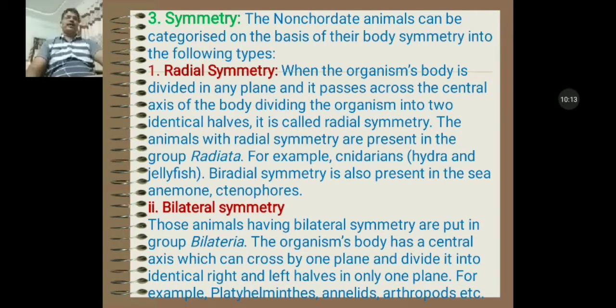Those animals having bilateral symmetry are put in group Bilateria. The organism's body has a central axis which can be crossed by one plane and divided into identical right and left halves in only one plane. For example, Platyhelminthes, nematodes, annelids and other higher groups.